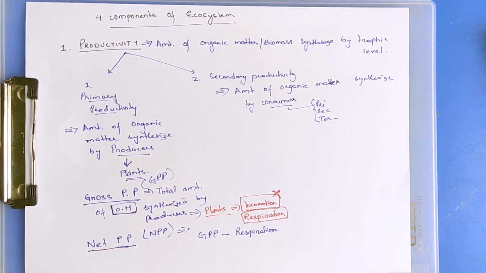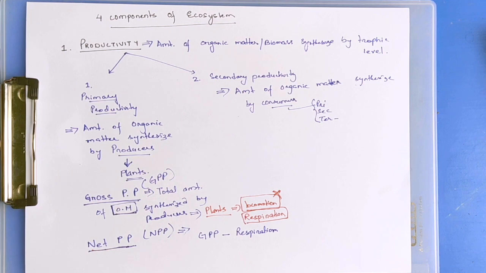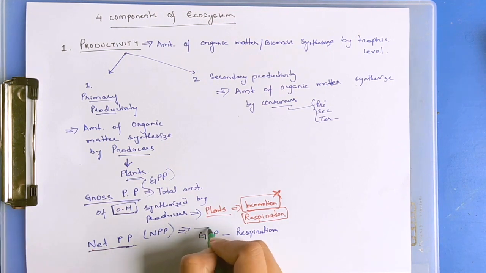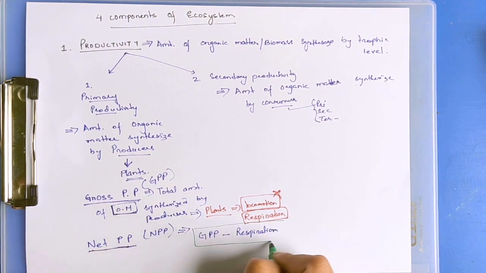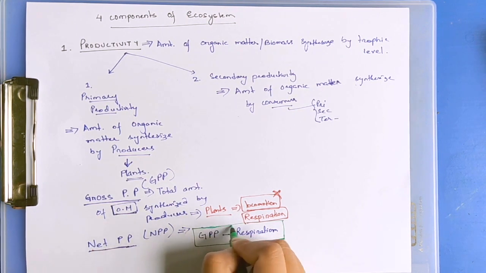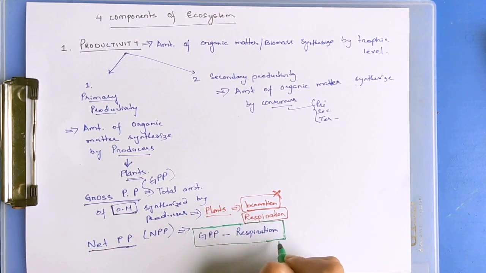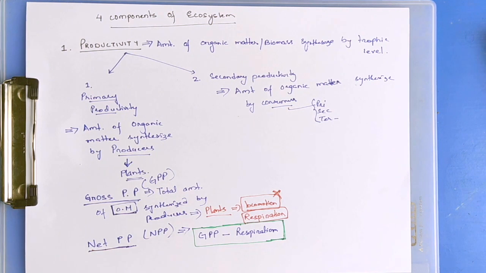Net primary productivity is the total amount of organic matter synthesized by the producers minus the amount of organic matter that they use up for various activities, which is mainly respiration. Net primary productivity is gross primary productivity minus respiration, because plants use most of their energy for respiration.